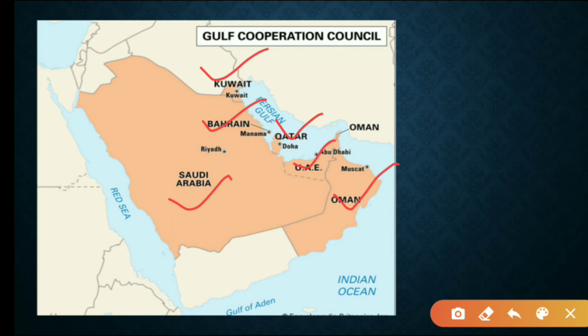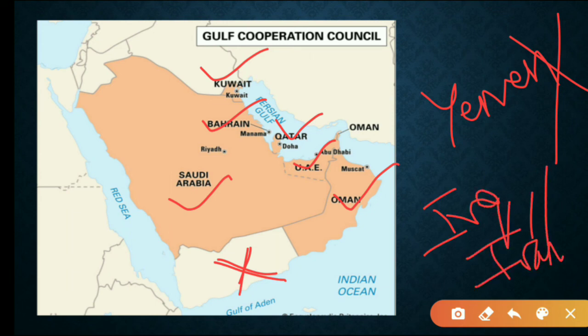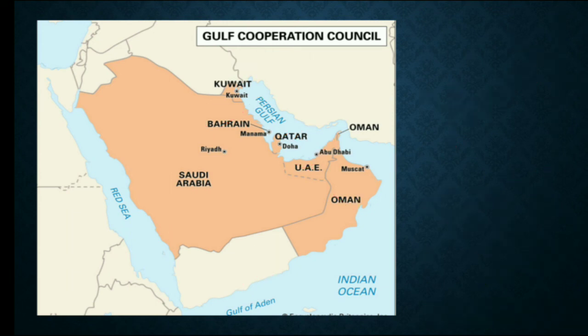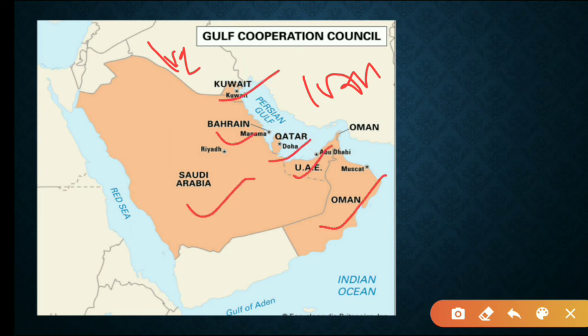So if you can see, even though Yemen is in this Gulf region, it is not a part of Gulf Cooperation Council. So Yemen is not a part of Gulf Cooperation Council. And Iraq, Iran, these are also not part of Gulf Cooperation Council. Here it is Iraq and this is Iran, right? Only Saudi Arabia, Bahrain, Qatar, Kuwait, UAE, Oman are part of GCC.